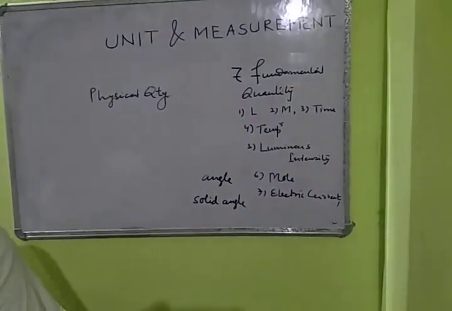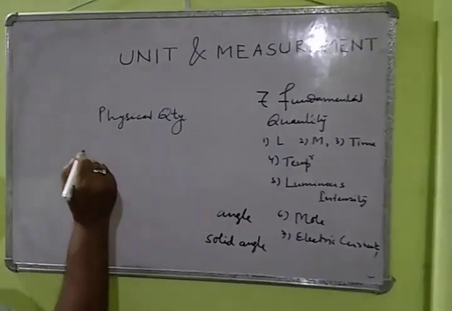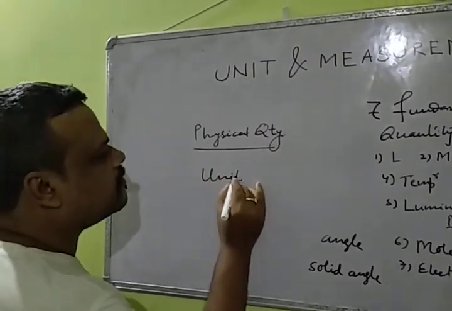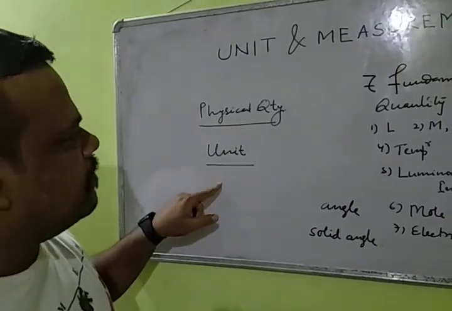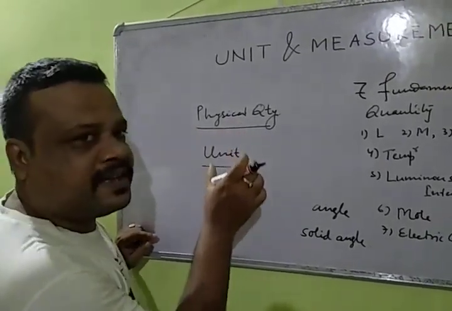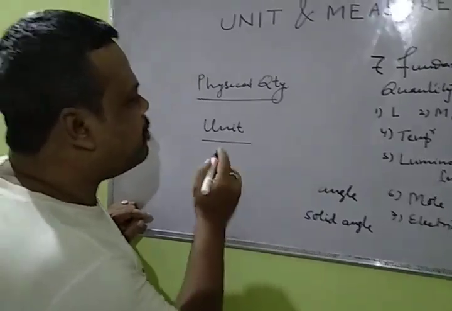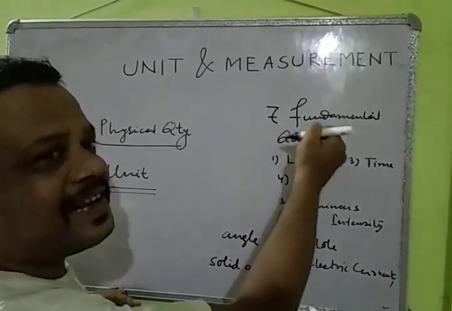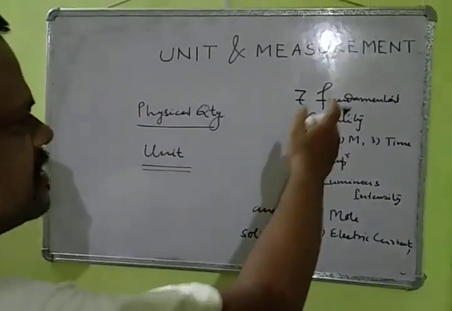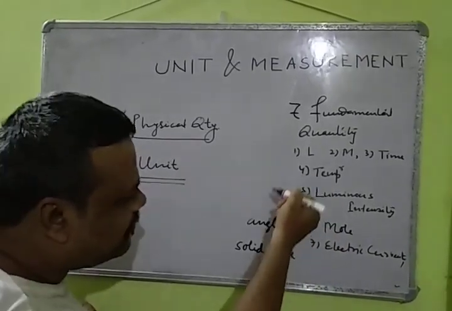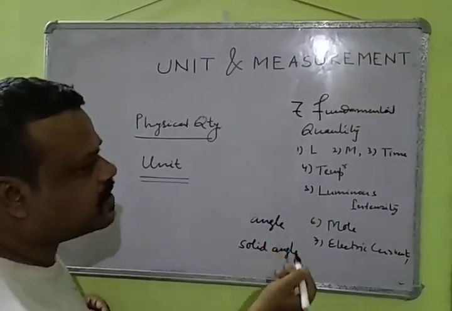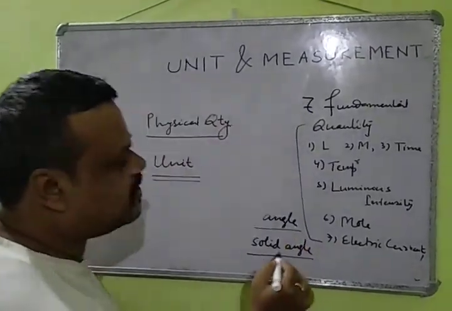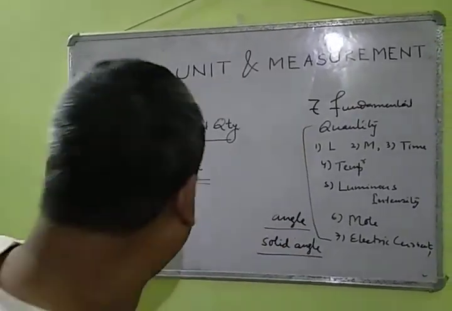Now, standard measurement of physical quantity is known as unit. When we can measure a physical quantity, how will we measure it? By unit. So definitely if there are 7 fundamental quantities, we will get 7 fundamental units, right? Or you can say 9 fundamental quantities and 9 fundamental units, but 7 are fundamental, and later on after so many years angle and solid angle are included.